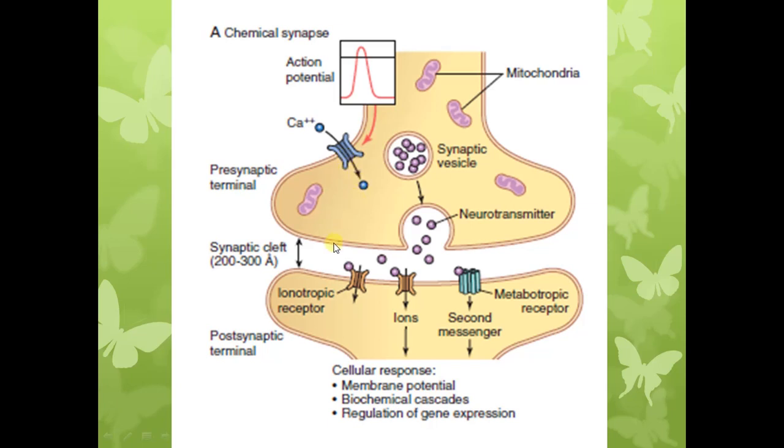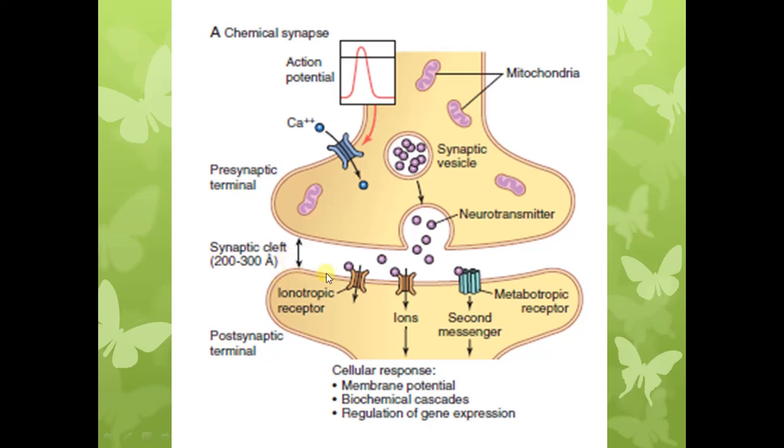The space present between the presynaptic terminal and the postsynaptic terminal is known as the synaptic cleft. The space is about 200 to 300 angstrom, which is the unit for measurement of the synaptic cleft. This is also known as the synaptic gap.